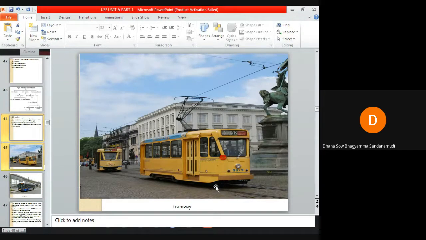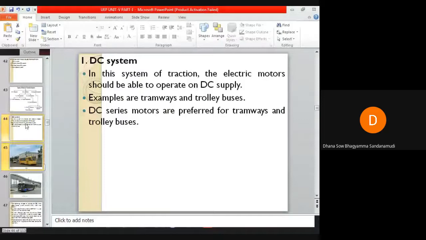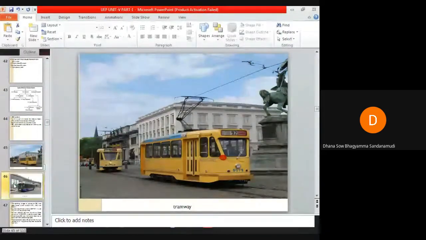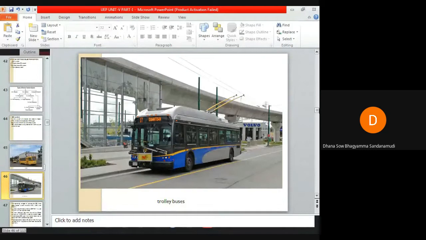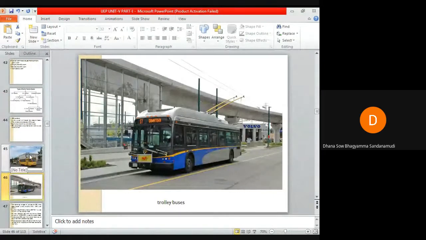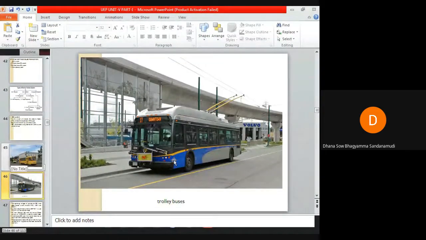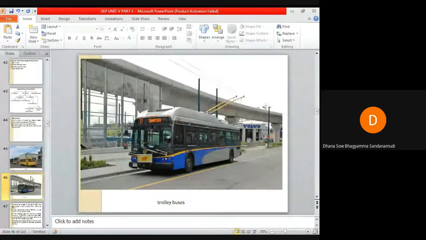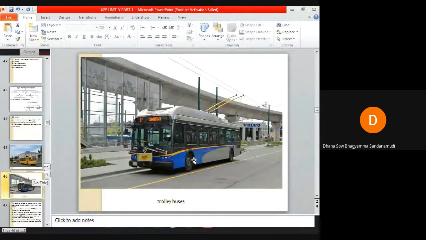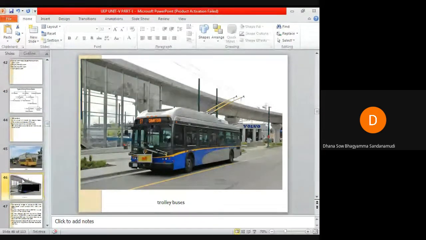Usually DC series motors are preferred for both tramways and trolley buses. And if we want regenerative braking, instead of using DC series motors for these tramways or trolley buses, we can use DC compound motors.